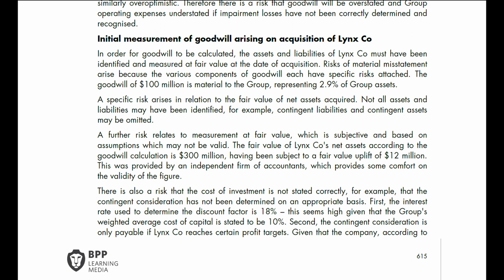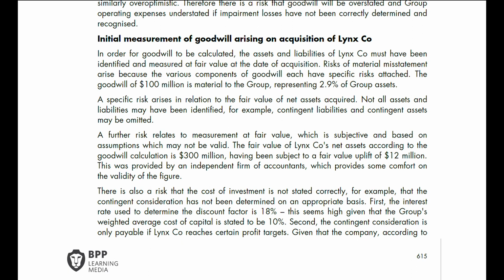Risks of material misstatement arise because the various components of goodwill each have specific risks attached. The goodwill of $100 million is material to the group, representing 2.9% of group assets. The specific risks arise in relation to the fair value of net assets acquired.